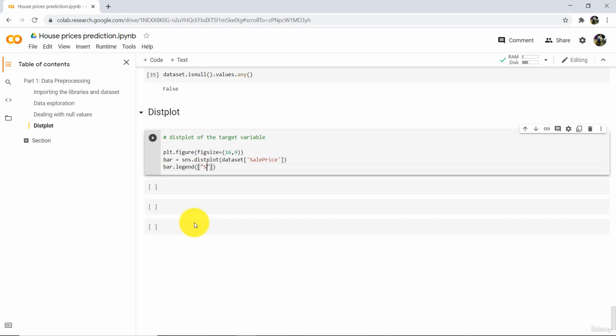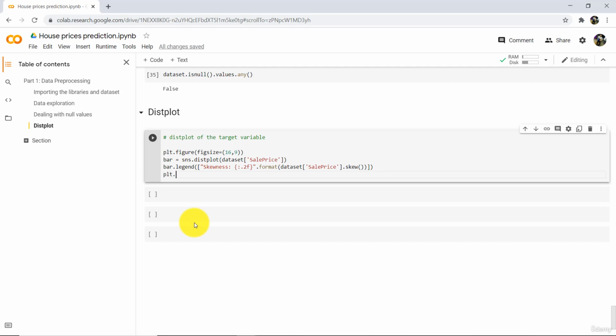Here we will add skewness as well. Point to f, that means we are taking only two values after the decimal point. Then use the dot format method. Specify the target variable SalePrice dot, use the method skew, and at the end plt dot show and execute.